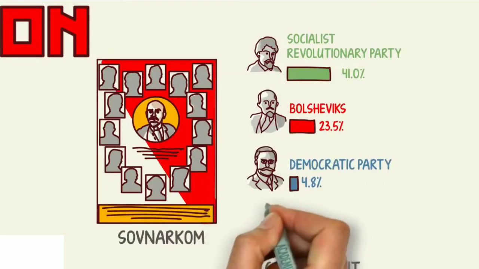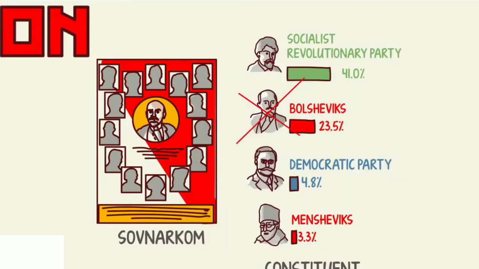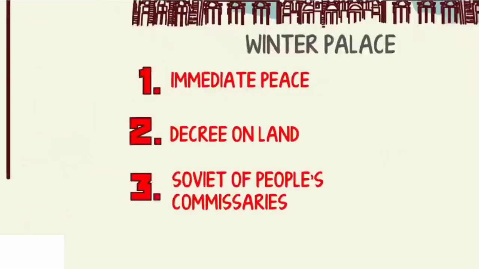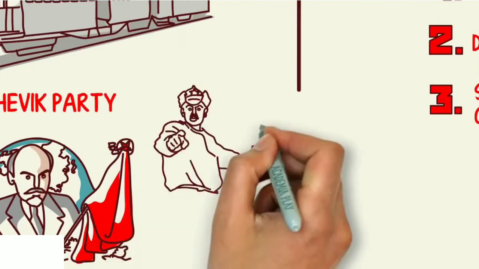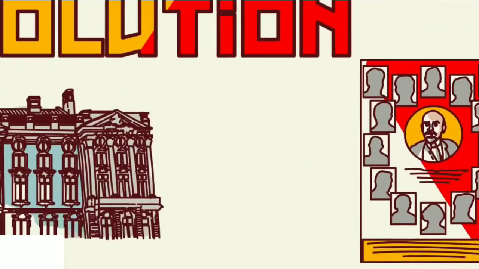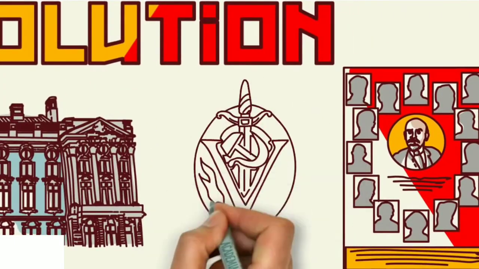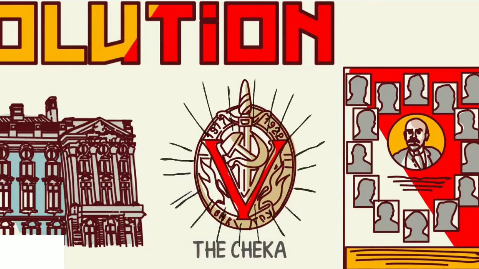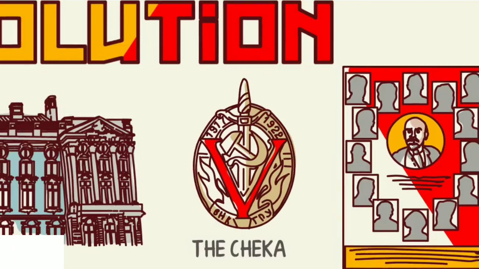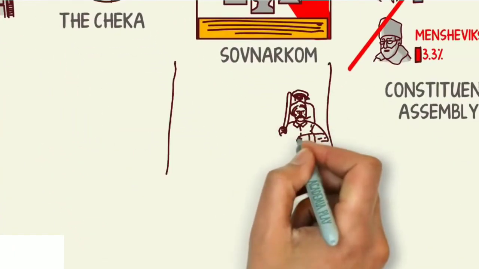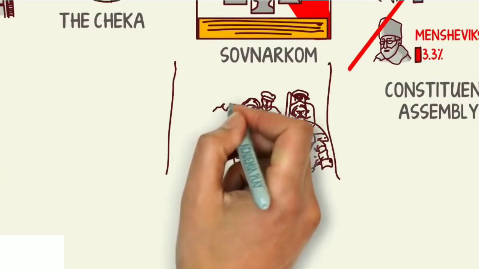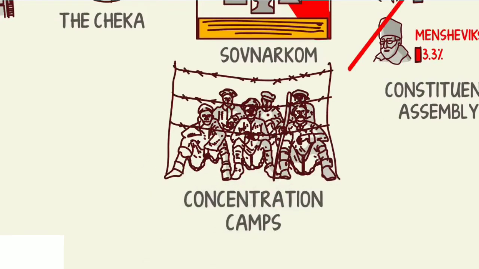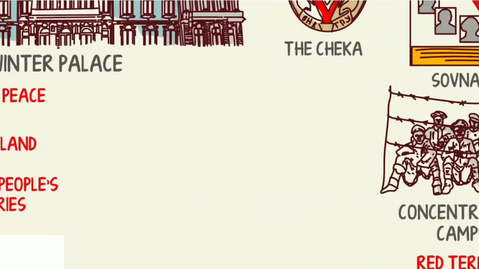Lenin's Bolshevik party was defeated in the elections. Lenin ordered the dissolution of the assembly, democratically elected as a minority. This would lead to a civil war. The Bolsheviks created the Cheka, an organization of political and military intelligence to crush any kind of dissent. Their methods of repression weren't limited to mass arrests and executions, but also used brutal methods of torture. The first concentration camps appeared. The Red Terror had begun.